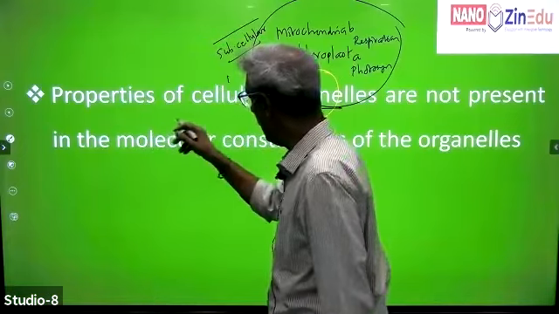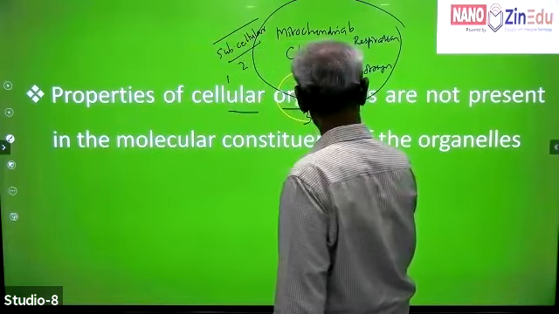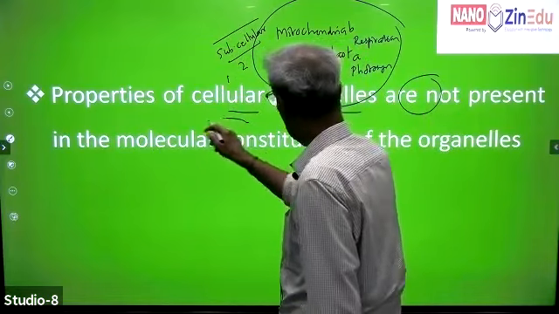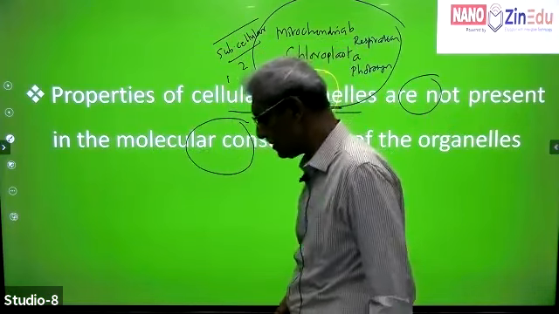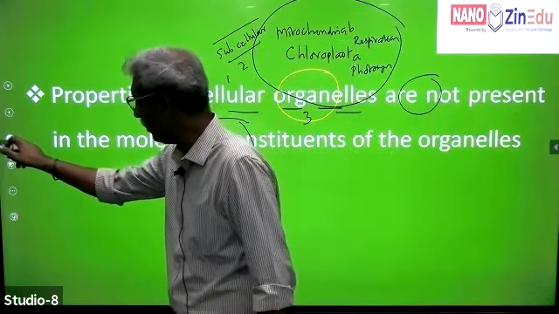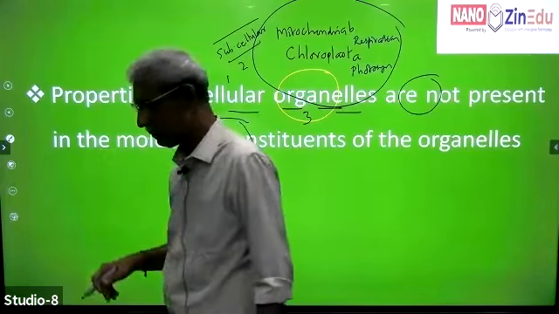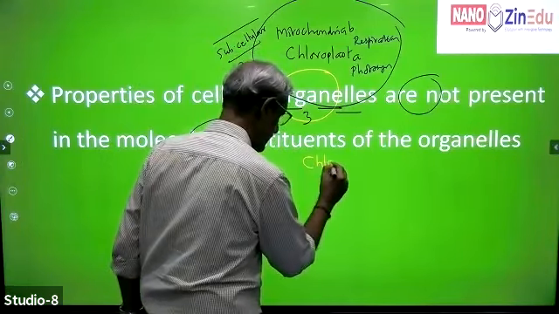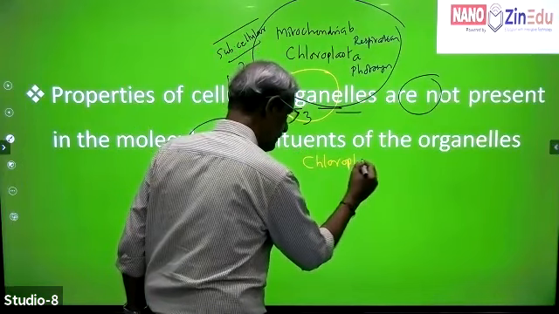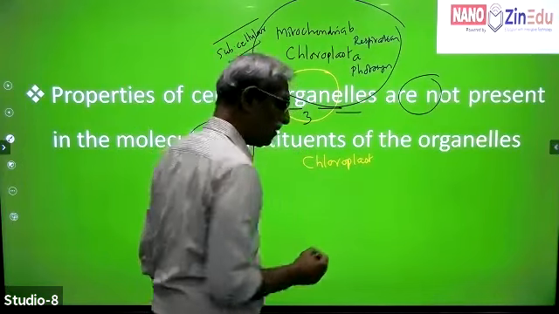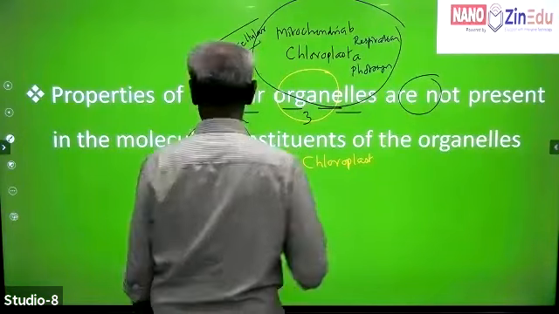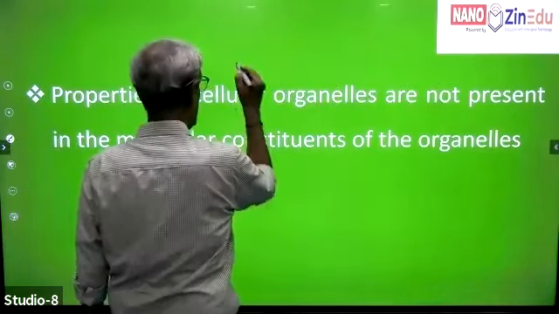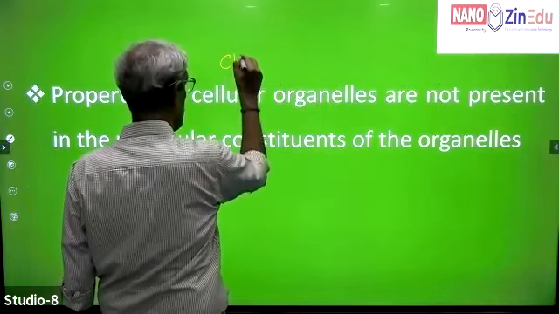Now it says that the properties of these particular things, whatever I just mentioned, are not present in the molecular constituents of the organelle. Let's look at what you understand by molecular constituents of an organelle. Suppose we take the chloroplast as an example, a subcellular organelle. Let's go through it separately to make it easier.